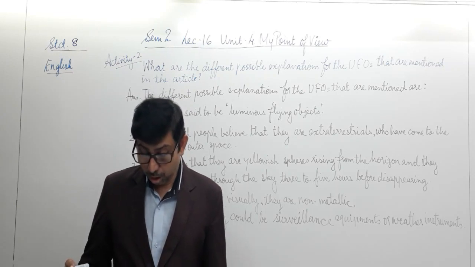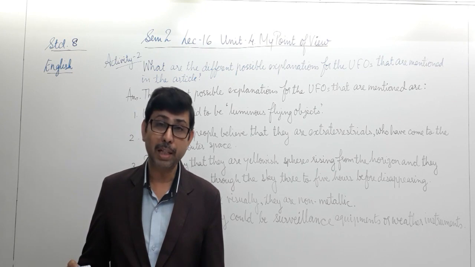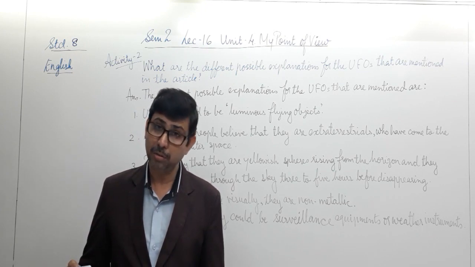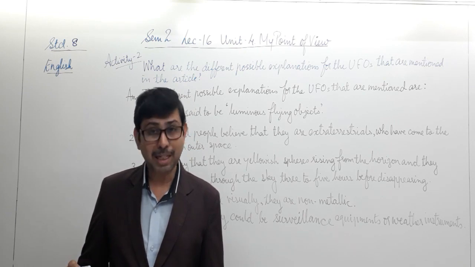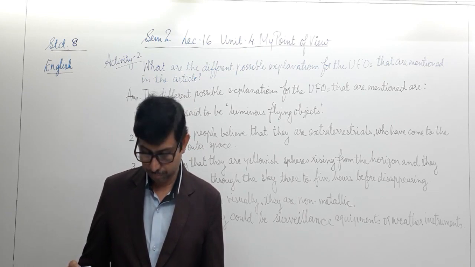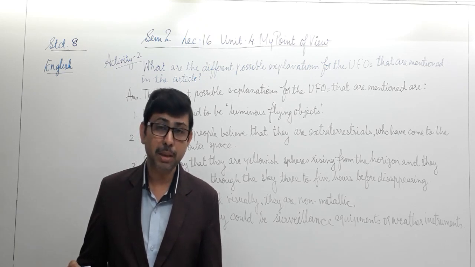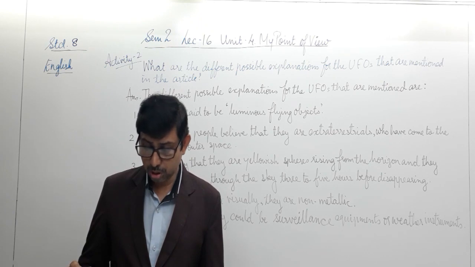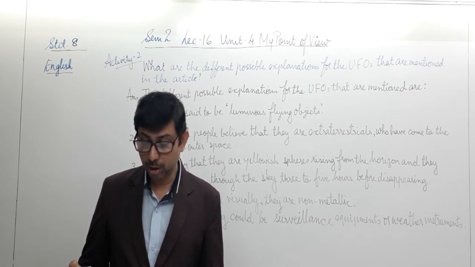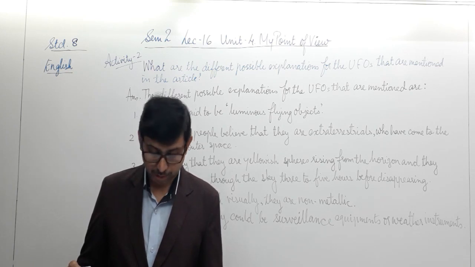Of course, the army officials confirmed that UFOs are not planes or planets. Well, they had confirmed that they were neither planes nor any satellites. So, this was a confirmation given by the army officials. Well, this was the answer to the question, what are the different possible explanations for the UFOs that are mentioned in the article.